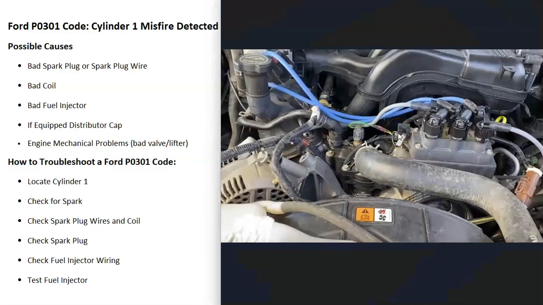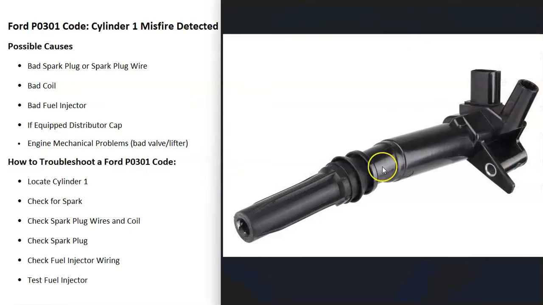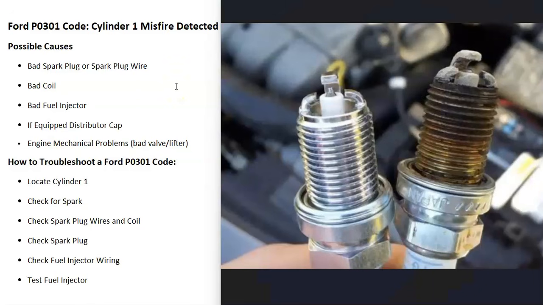Also check the spark plug wire going to the number 1 cylinder. You can also check out the coil, depending on what you have, if you have a coil pack, or if you have ignition coils going to each cylinder. If you do have ignition coils, you can swap them out. So you can swap out like number 2 with number 1 and just see if the problem follows. But go and check out your plug wires and your coil and be sure they're good. You can also remove the spark plug on cylinder number 1 and just check to see if it's fouled out or if it's gone bad or anything like this. Especially if the engine has a lot of miles on it, it might just have a bad spark plug and just need to be replaced. So you can remove the spark plug and be sure it's good.